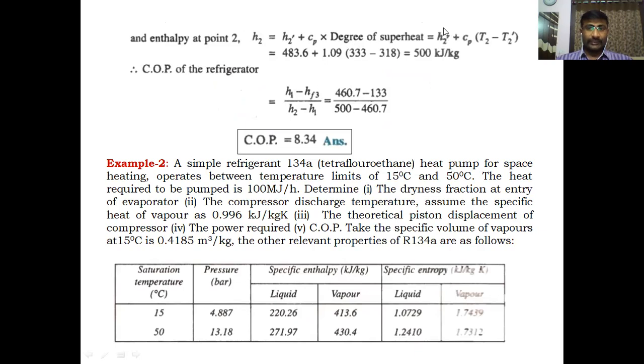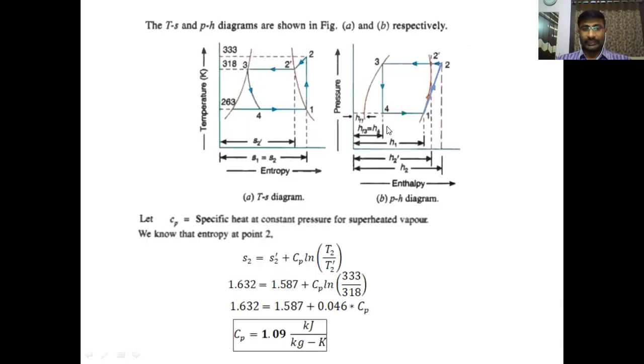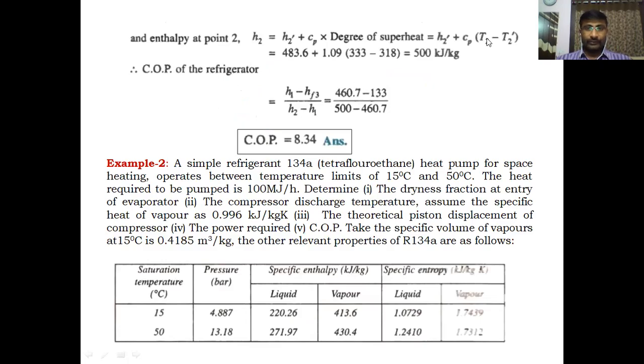Clear? H2 dash is the vapor enthalpy at higher temperature, 483.6, plus Cp value 1.09, which the earlier class calculated, into 333, that is the superheated temperature minus saturation temperature at condenser, 380. So we will get the H2 value as 500 kilojoules per kg. Clear?